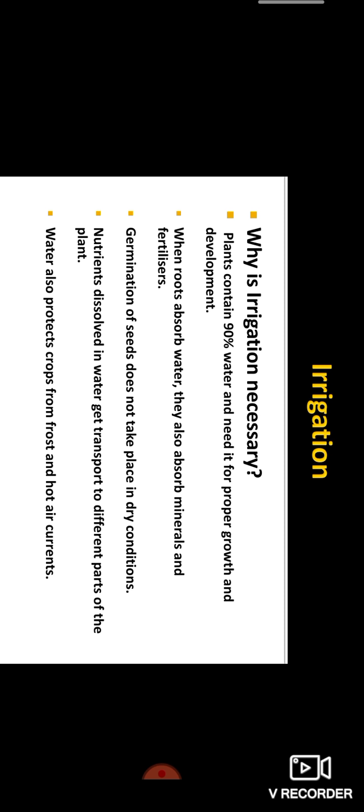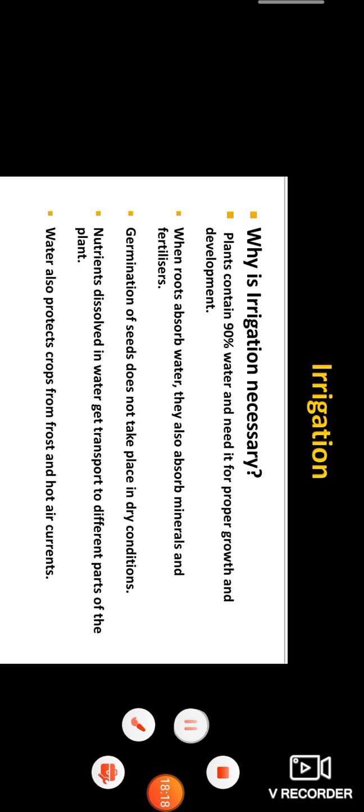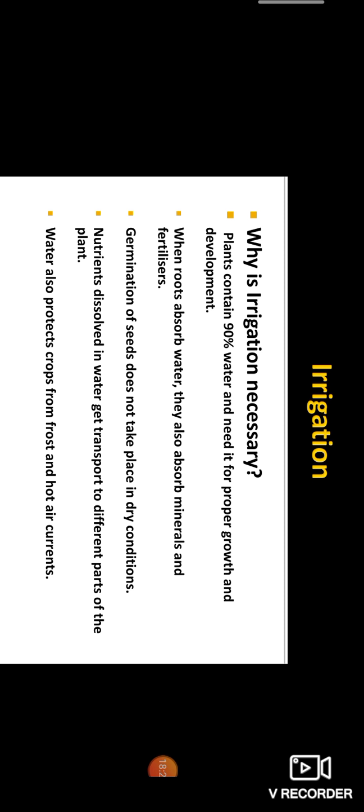Why is irrigation necessary? Why do we want to pour the water? Yes, plants contain 90% of water and need it for proper growth and development. When roots absorb water, they also absorb minerals and fertilizers. Germination of seeds does not take place in dry conditions. Nutrients dissolved in water get transported to different parts of the plant. Water also protects crops from frost and hot air currents.